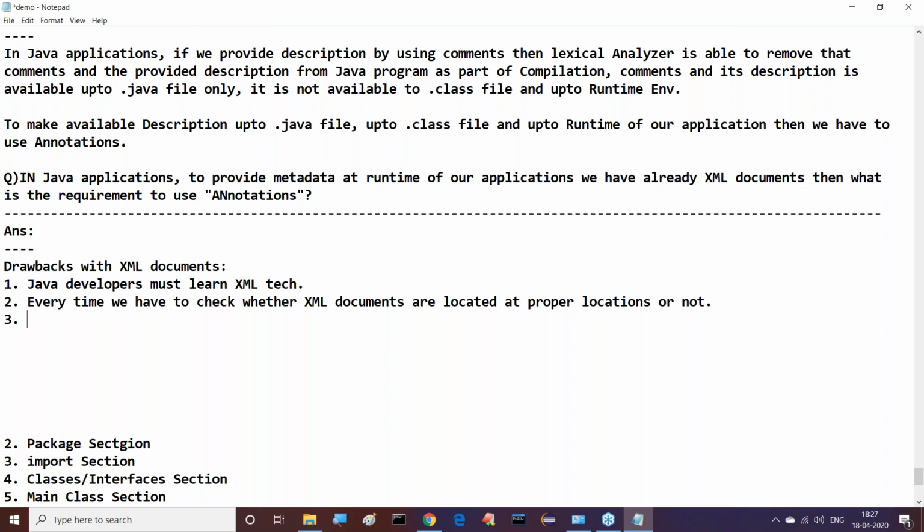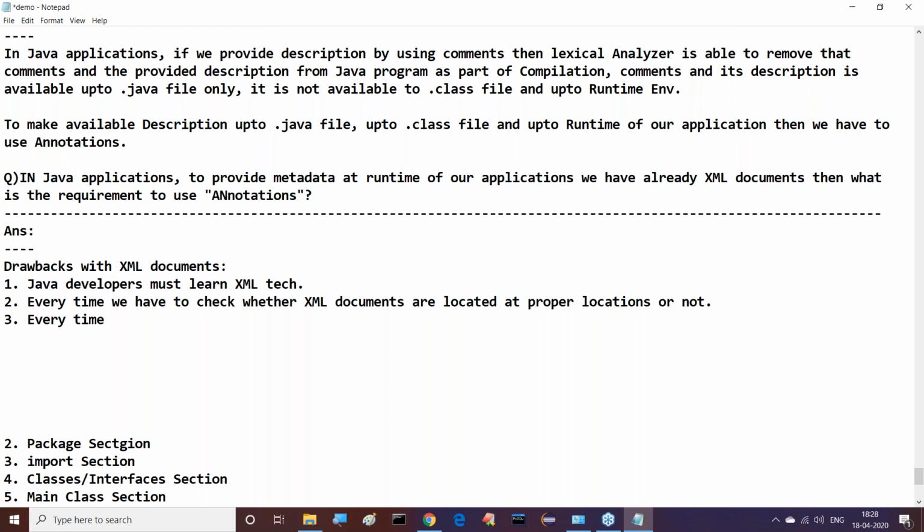Every time we have to check whether XML documents are located at proper locations or not. If they're not at proper locations, there may be a chance to get file not found exceptions. If the content is not at proper locations, then the JVM provides file not found exceptions. Understand it clearly now.